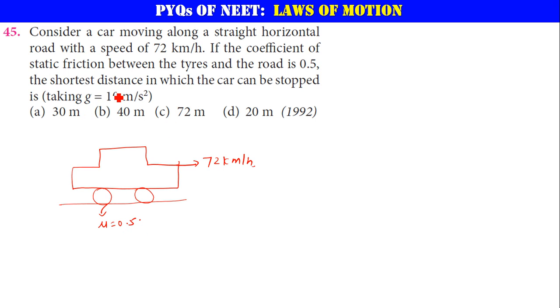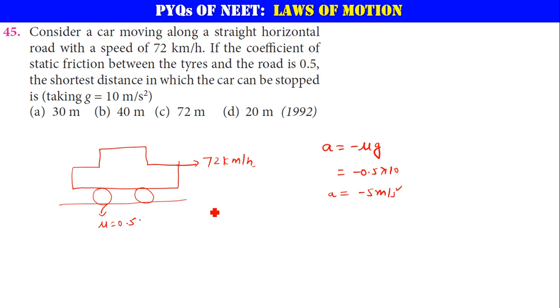The shortest distance in which the car can be stopped is, so generally, I hope you remember the retardation because of this friction is going to be a is equal to minus mu g. What is mu here? Mu is equal to 0.5 and g is equal to 10. 0.5 times 10 is minus 5 meter per second square. That is your retardation. Now what is the shortest distance in which the car can be stopped?